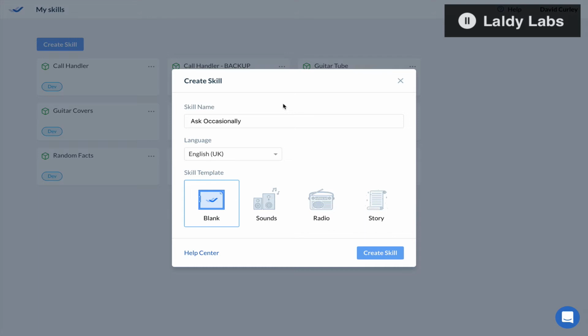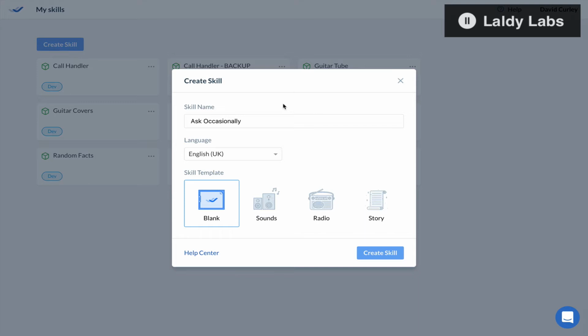I want to share with you a technique that you can use in Storyline to ask your skill user for feedback. But instead of asking every time, which might get annoying and cause them to disengage, you can ask sometimes, say 10% of the time or 5% of the time.